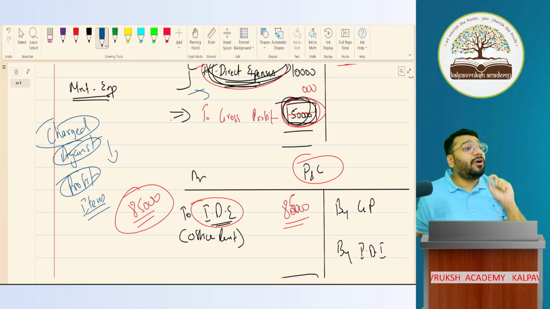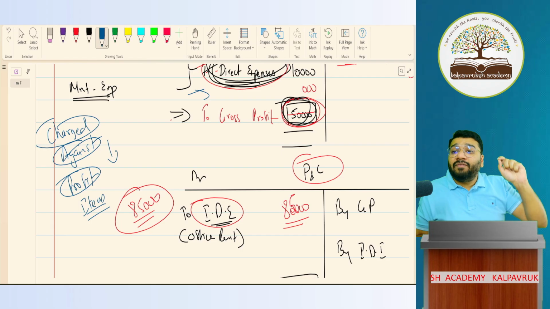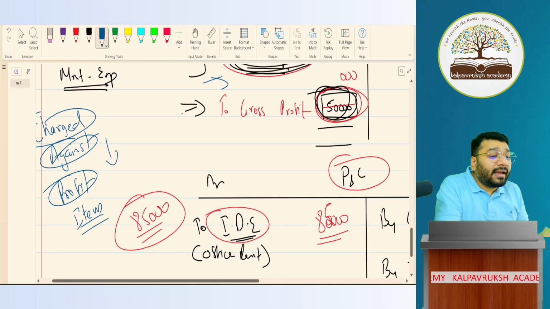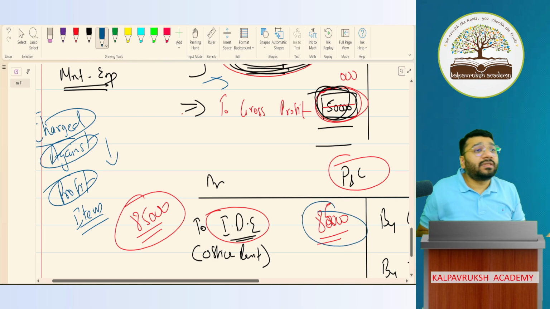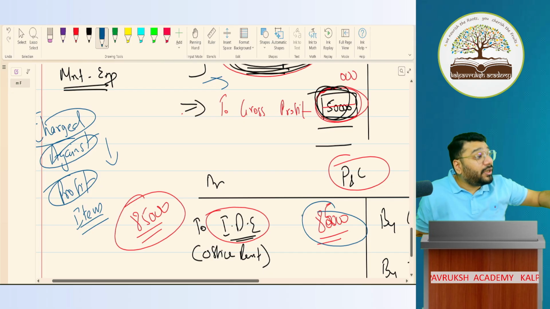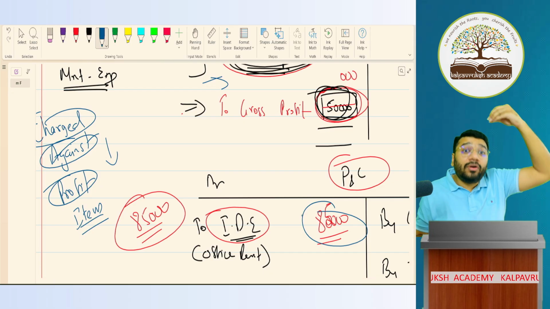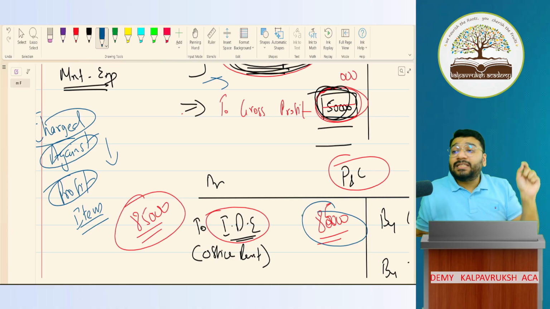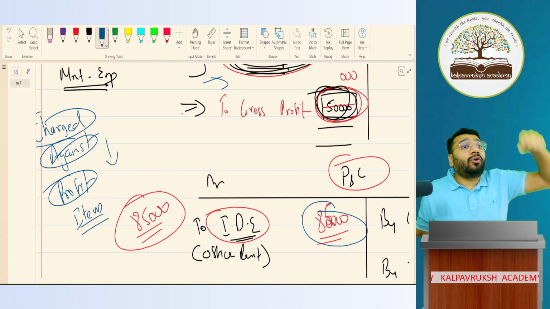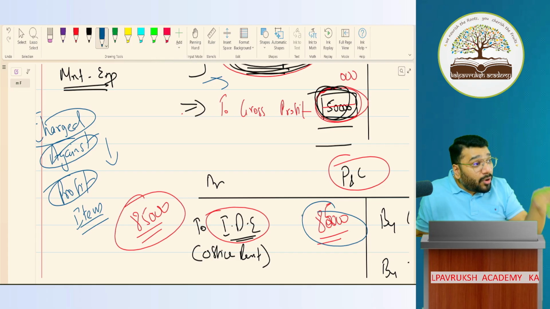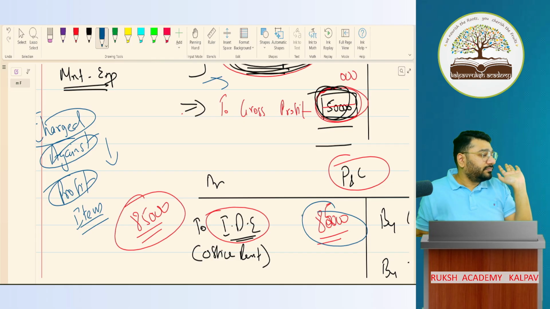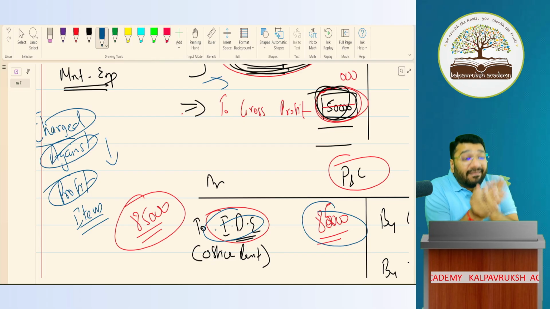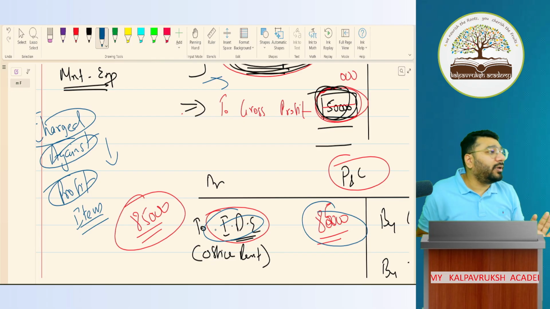Meaning, what is the meaning of this? When I say something is a charge against profit item, it means I have to record it in my books of accounts irrespective of whether I have profit or not. Even if I already have a loss existing, I still have to record those expenses. So charge against profit items are those items which I have to record in the business, whether I have profit or loss. While recording these items, I will not see whether sufficient profit is available or not. I will not look into it. Got it, not got it?